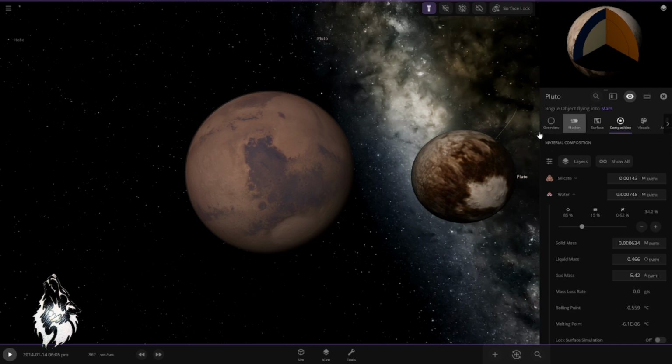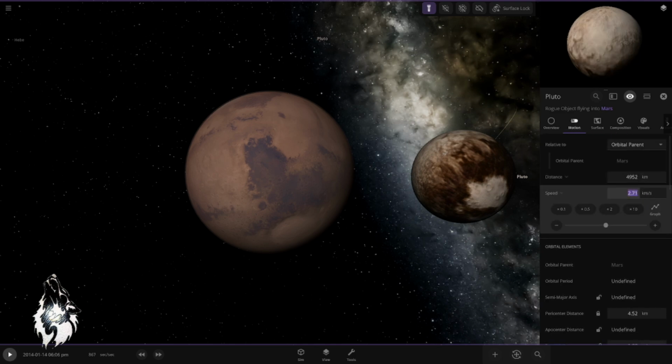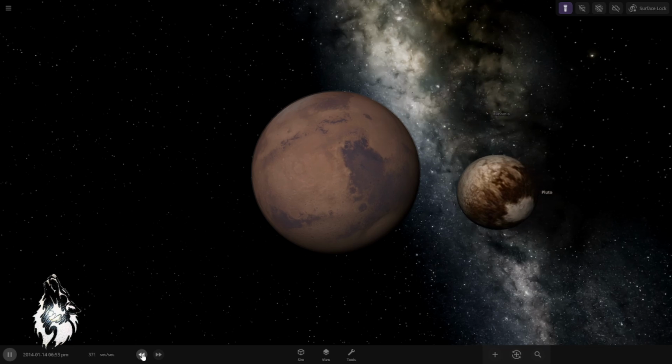I paused the time because I don't want that to be a huge crush. We don't want to crush Mars using Pluto. So I'm gonna go to motions and I'm gonna set the speed of Pluto to 0. Like this, we will just give the gravity a chance to work. These two planets will hit each other using gravity only. Let's slow down time a little bit. We want them to gently touch each other.